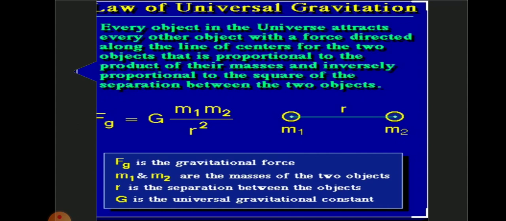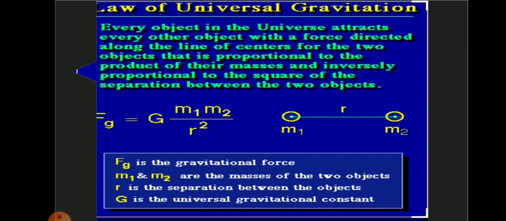Now what is m1? Mass of the first object. m2 is the mass of the second object. They are separated by a distance r. So by definition, the gravitational force is directly proportional to the product of the masses. So we can write it as F proportional to m1 into m2. And the same force is inversely proportional to the square of the distance, so we can write it as F proportional to 1 by r square. By combining the above two expressions, we get F proportional to m1 m2 by r square.